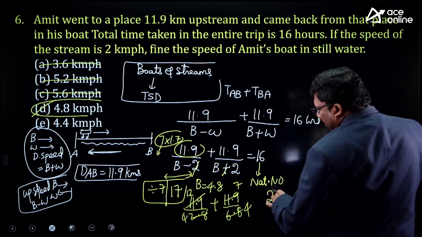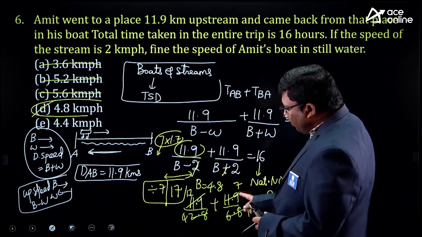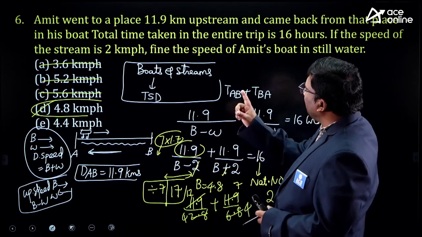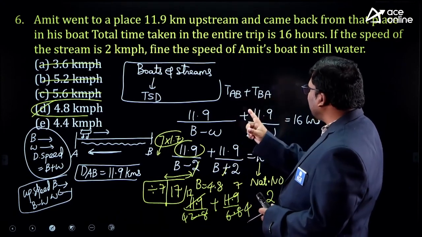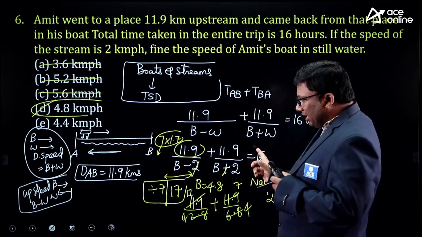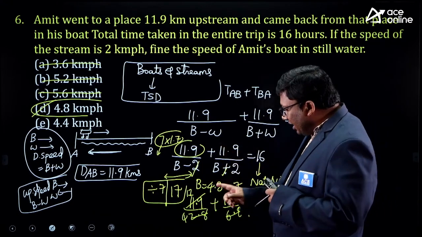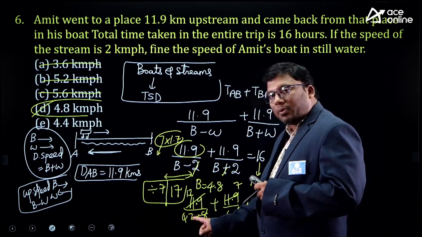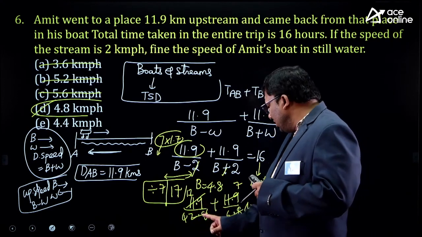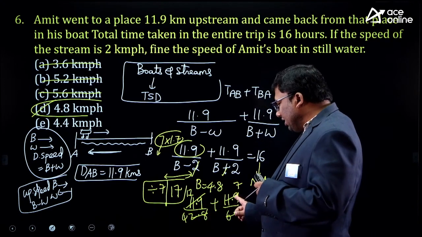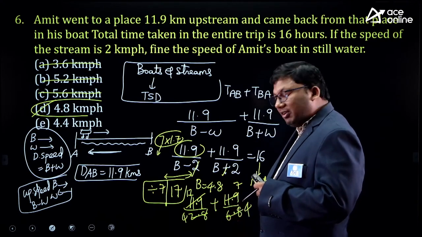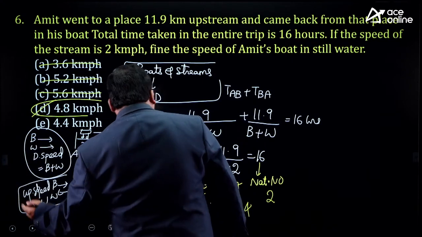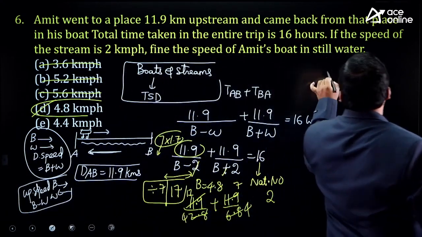Check the total time for 11.9 kilometers upstream and downstream, and check the calculation to see whether you are getting the answer. That itself will be the answer.